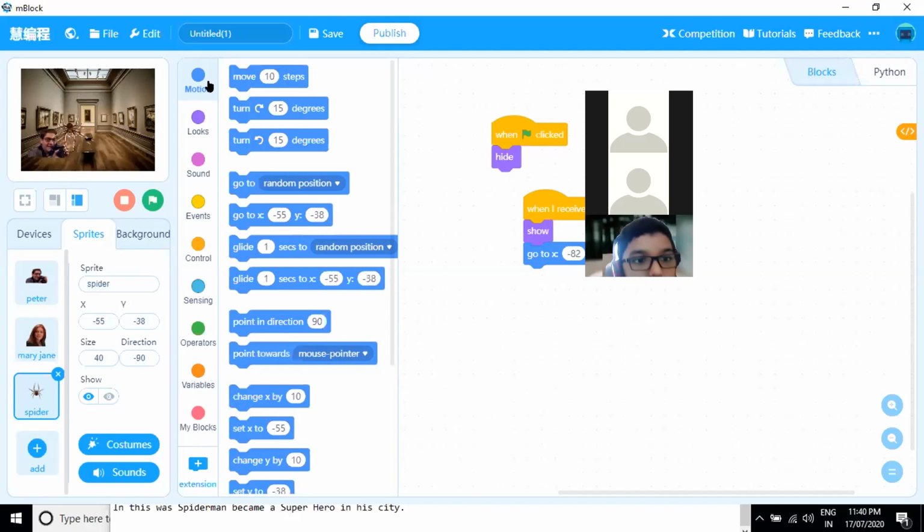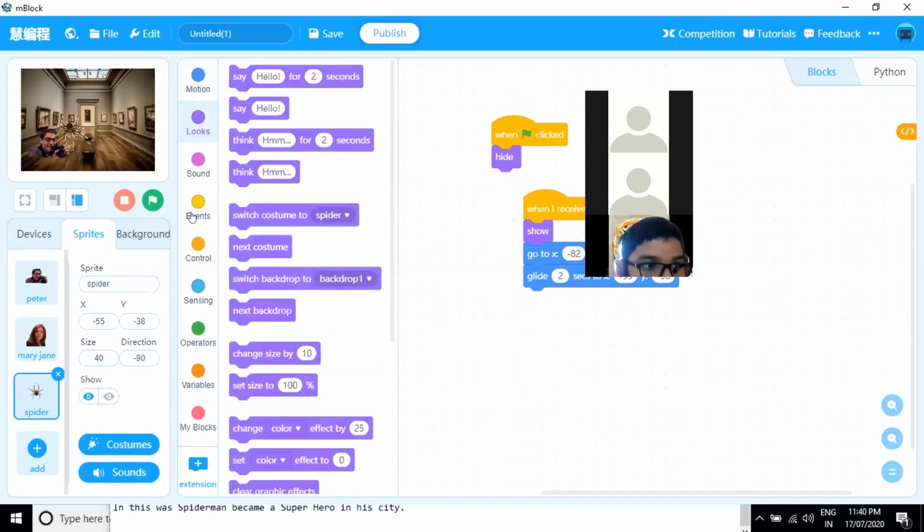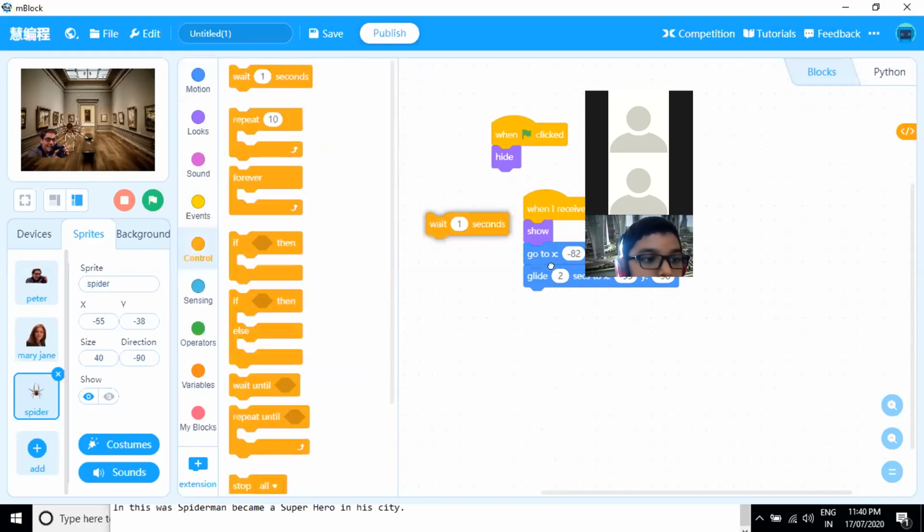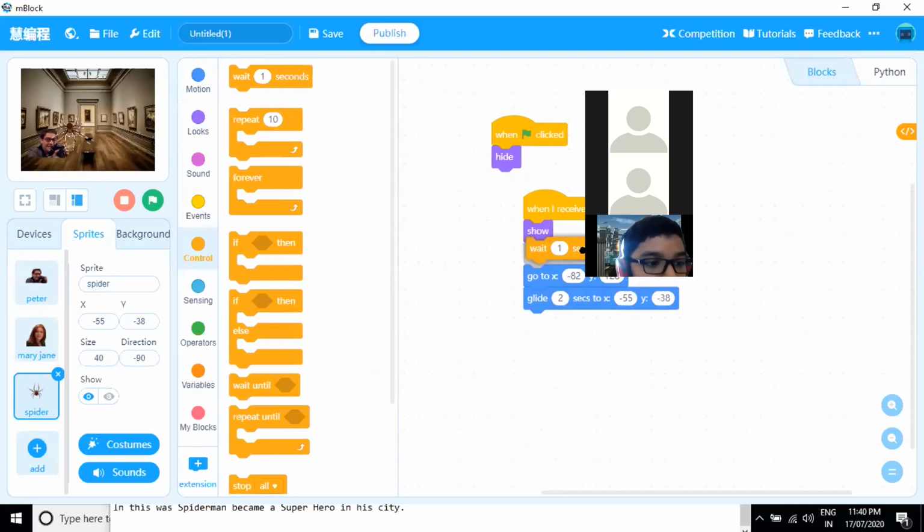So I'll go to motion and select glide to that particular position. 2 seconds, or before that I will make my spider wait. Okay, so this is how it will work. It will come gliding towards the fingers of Peter Parker, if you see.